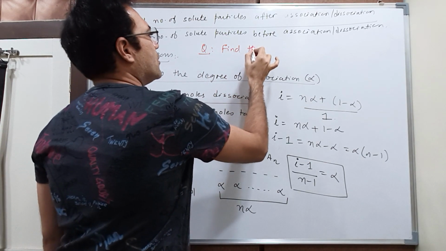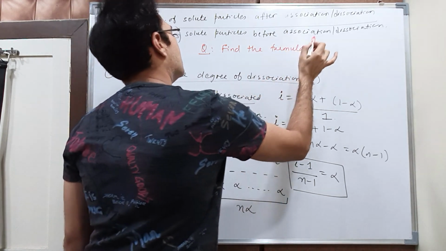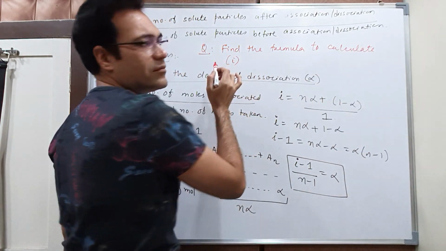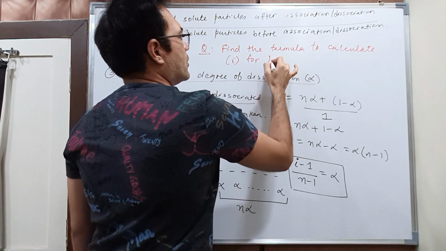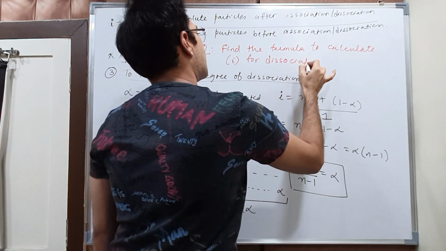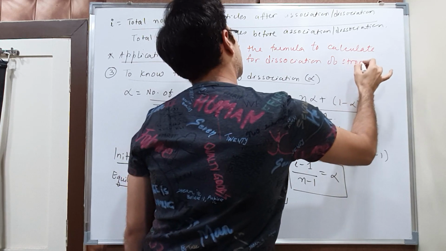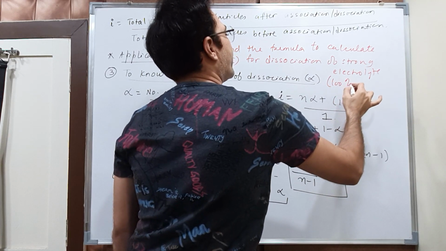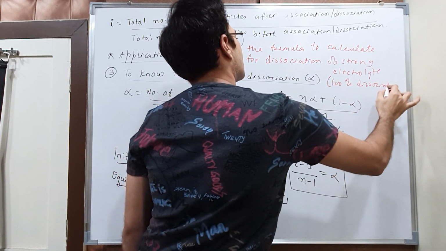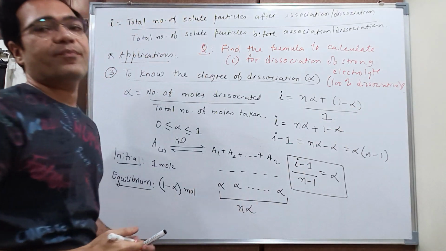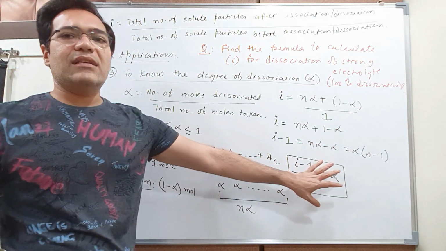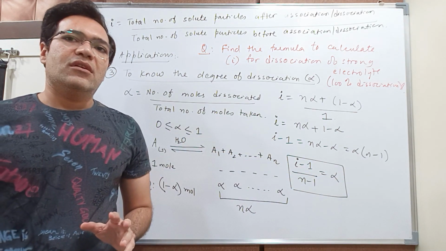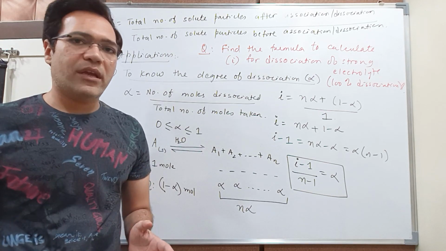Find the formula to calculate Van't Hoff factor i for dissociation of a strong electrolyte, or I can also call it 100% dissociation, right? So students, this formula is the general formula for degree of dissociation, which can be used for strong as well as weak, both the electrolytes, right?